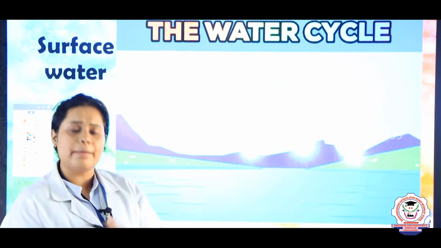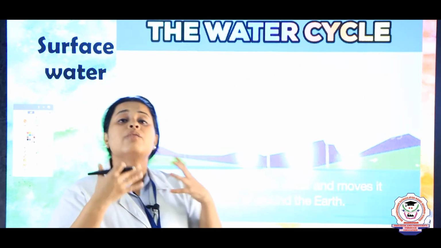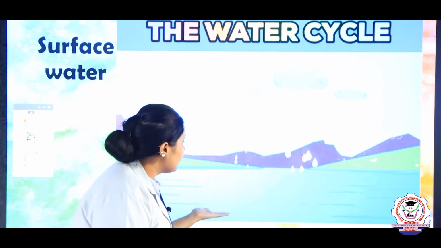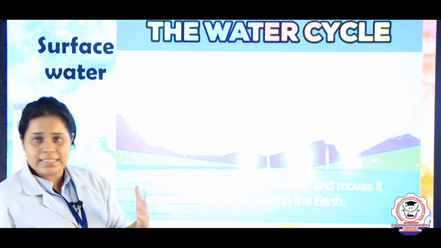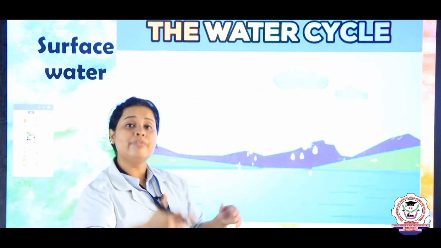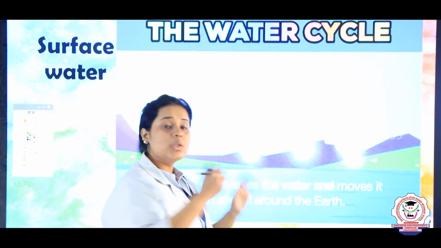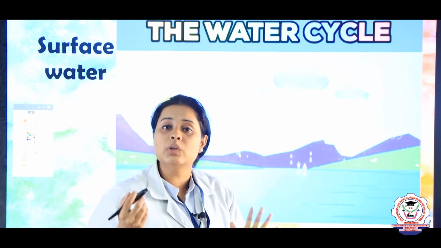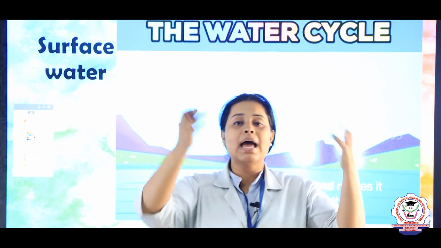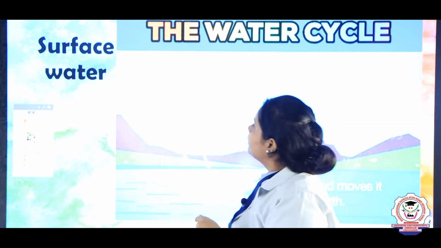In the water cycle, fresh water from the ocean, beaches, ponds and lakes gets evaporated by the sun due to the heat. Then it accumulates in the form of clouds, and after the clouds become heavy with water molecules, it starts raining. This is the natural process of the water cycle: first evaporation and then precipitation, and precipitation is raining.